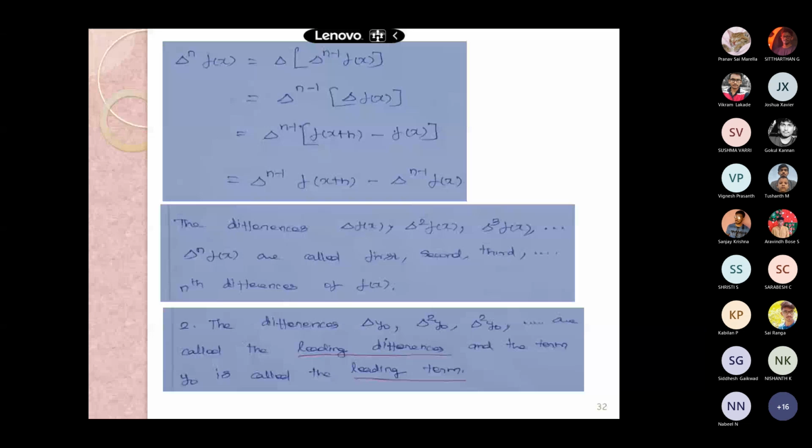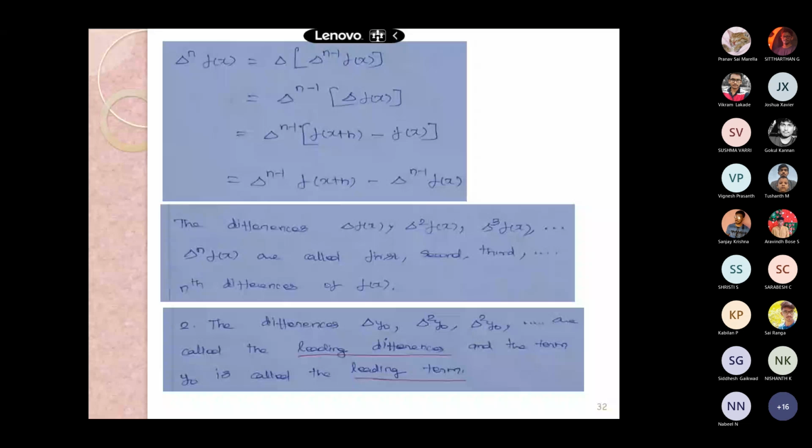And see the differences: delta f of x, second difference of f of x, third difference and nth difference are called first, second, third difference of f of x. The difference of y, second difference of y, third difference of y are called leading differences, and the term y naught is called the leading term.